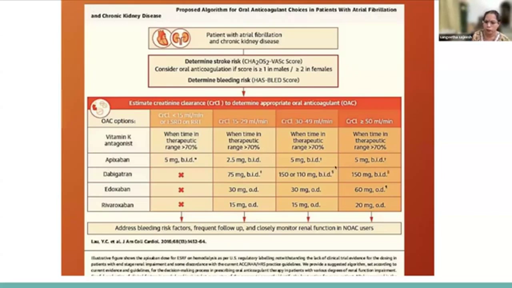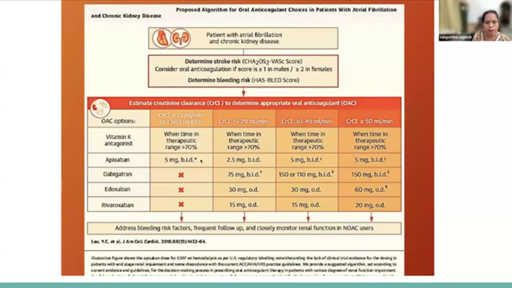As we know, with the novel oral anticoagulant agents we don't have to monitor with INR, and the different dosing is mentioned here. With creatinine clearance more than 50, the dose of apixaban is 5 mg BD, dabigatran is 150 mg BD, edoxaban is 60 mg OD, and rivaroxaban is 20 mg OD. Once the creatinine clearance falls below 30 ml per minute, apixaban is 2.5 mg BD, dabigatran is half the dose, 75 mg BD, edoxaban is 30 mg OD, and rivaroxaban is 15 mg OD.